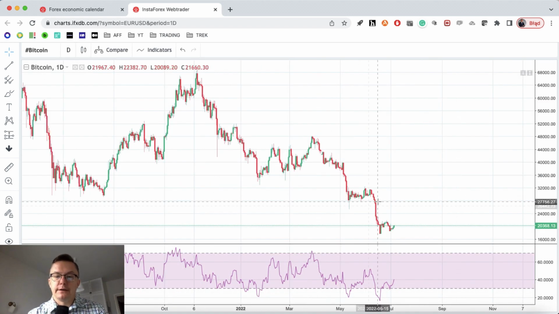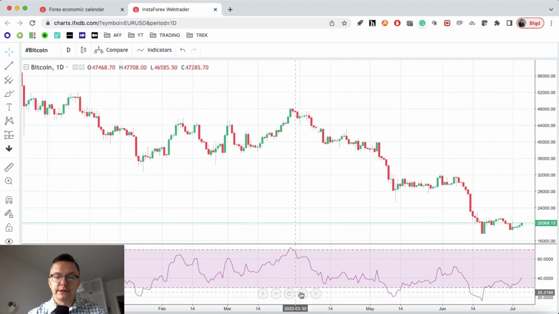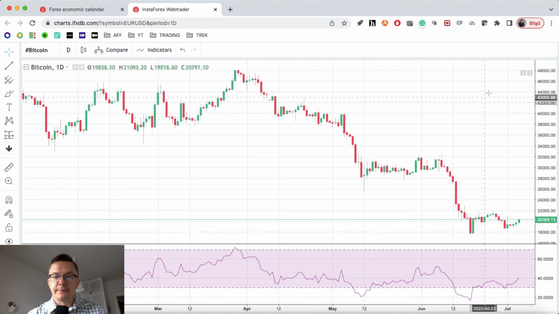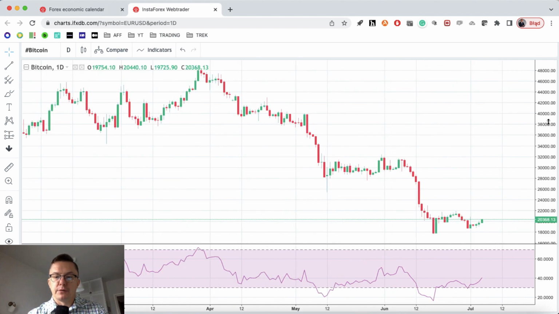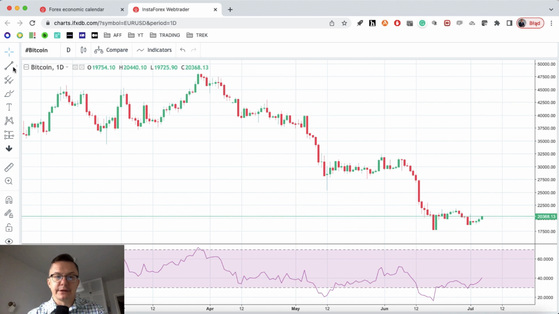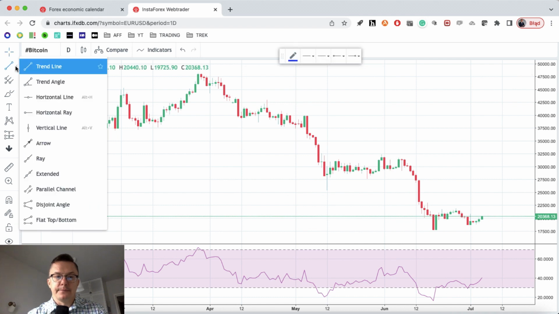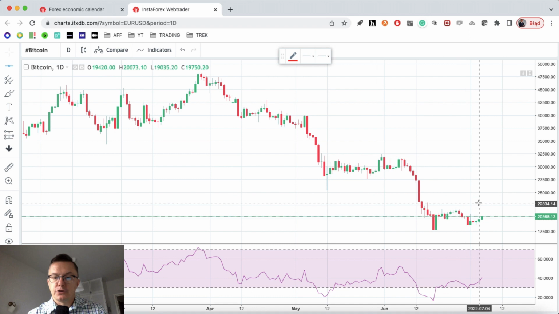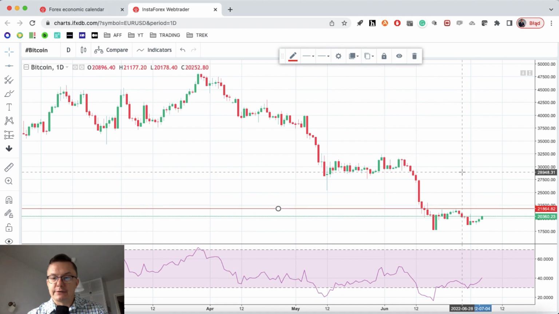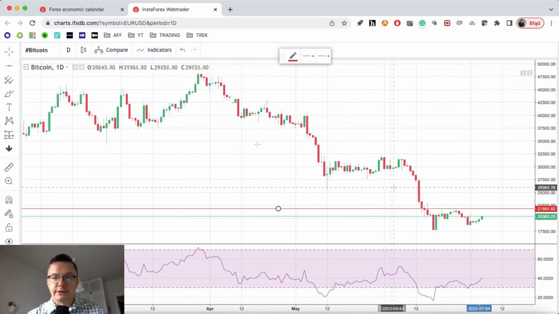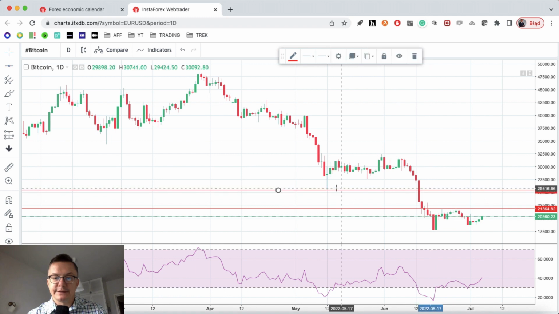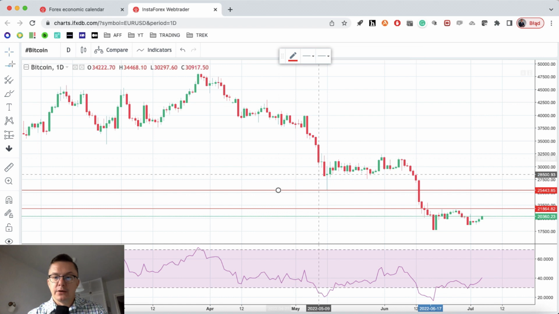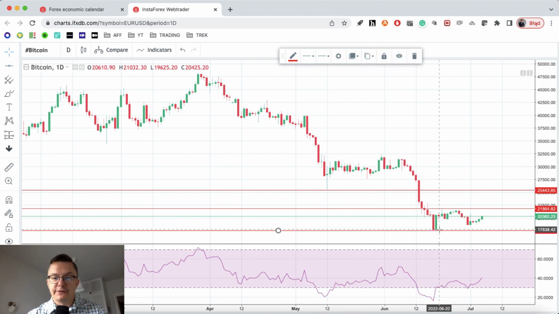Last but not least, let's take a look at Bitcoin. The Bitcoin technical picture, as you can see right now, looks kind of promising, because we got this recent rally towards the technical resistance around 21,000. We got this technical resistance, we got this pin bar here, so 25,443 will be the technical resistance. Bullish engulfing pattern at the bottom of the down move, very nice.